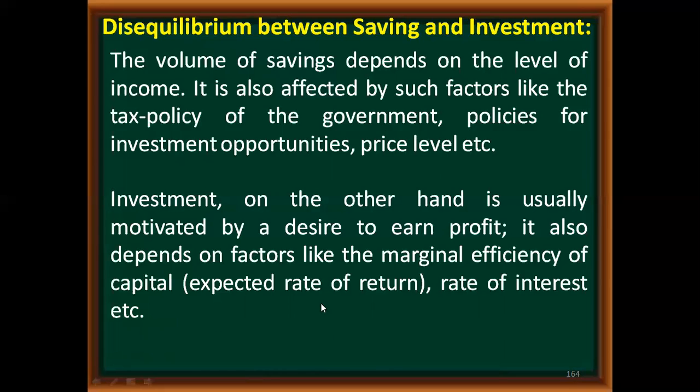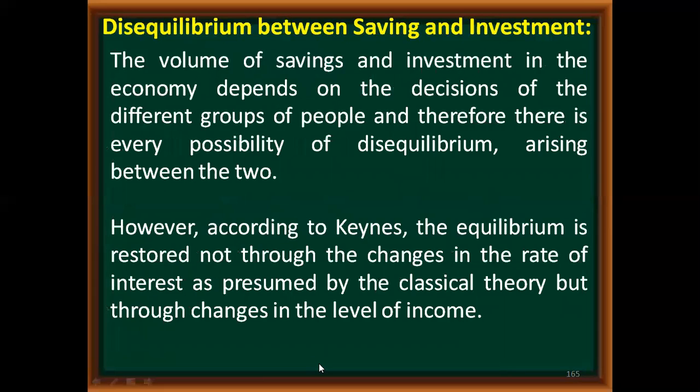Further, the volume of saving and investment in the economy depends on the decisions of different groups of people. Therefore, there is every possibility of disequilibrium arising between the two, because the interests of the two groups are different.